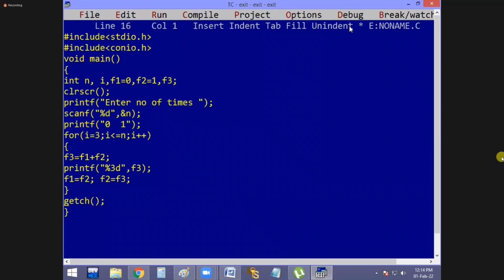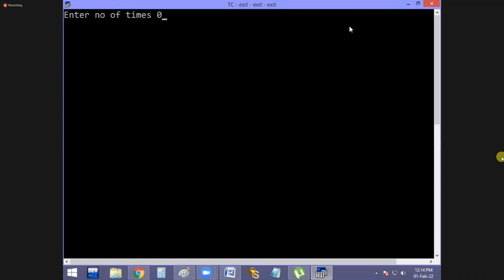But the problem is this one. User entered 0 times. Actually it is printing 0, 1, but actually 0 times means nothing. But it is printing 0, 1. And user entered minus 5 times. Again 0, 1. And user wants to print only 1 time. Actually only 1 time means 0. But it is printing 0, 1. Why? Because irrespective of the condition, we are printing 0, 1 now. That's why for every number it is going to print 0 and 1.